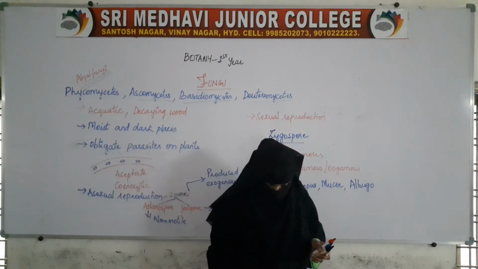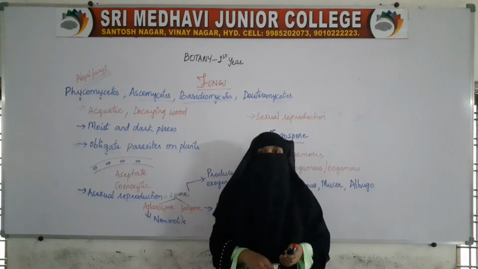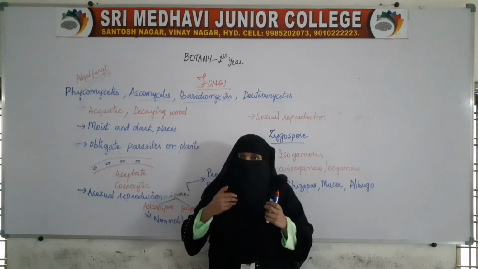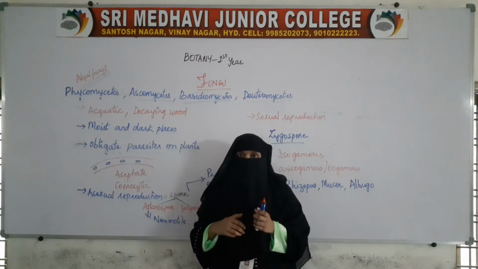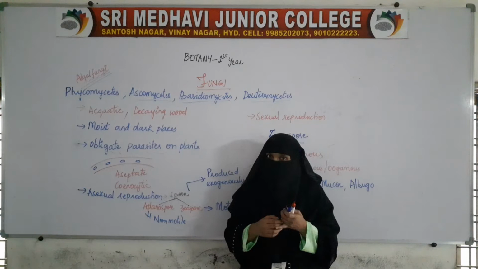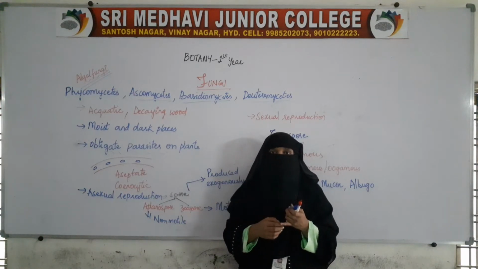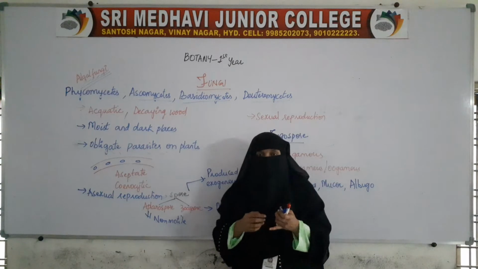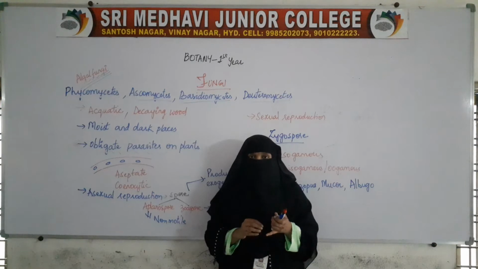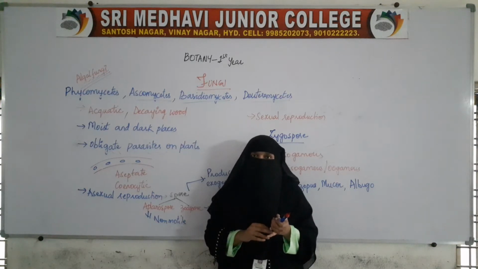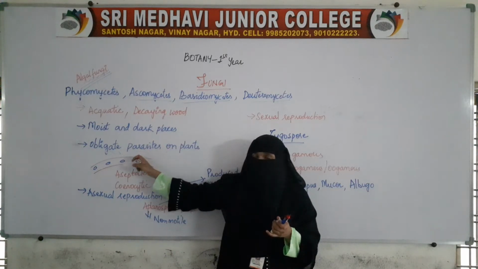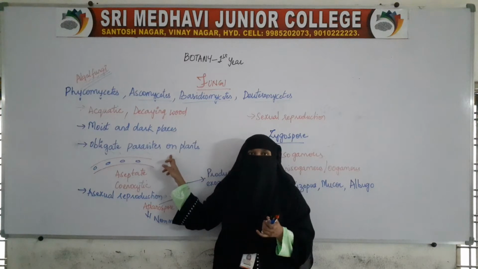Obligate parasites live inside the bodies of host cells. They take over the machinery of the cell, take all the nutrients from the host cell, and cause diseases. They compel the host cell to give all the nutrients. Parasitic means living inside the body of another organism. It can be a plant, an animal, or a human being. But here they are mostly found in plants. They are obligate parasites on plants.